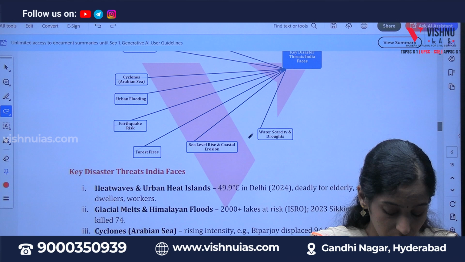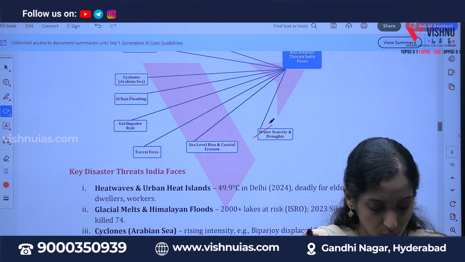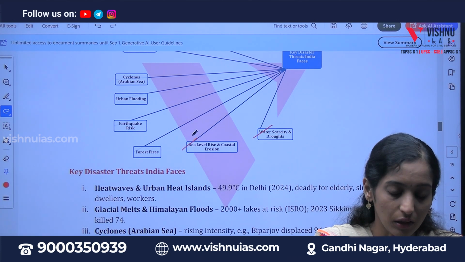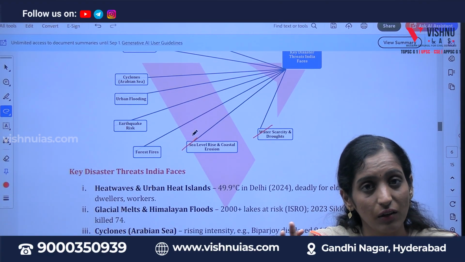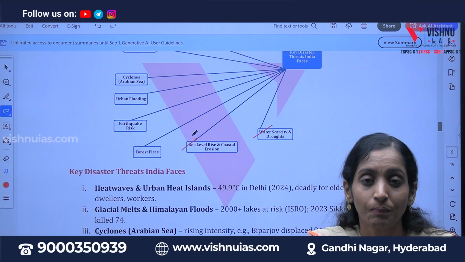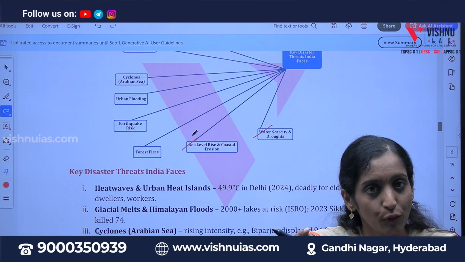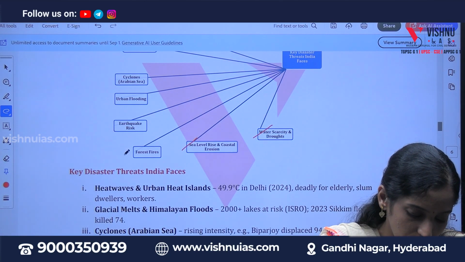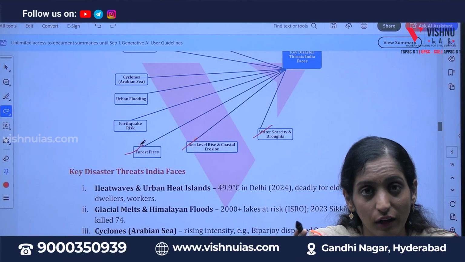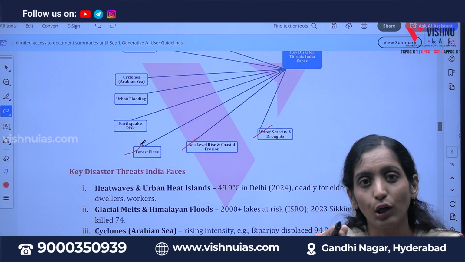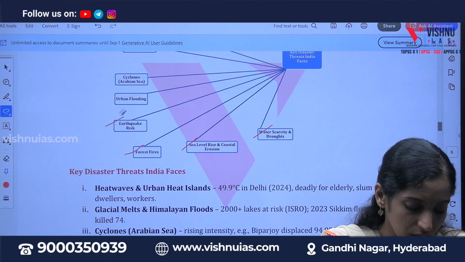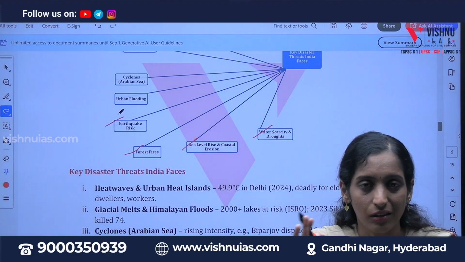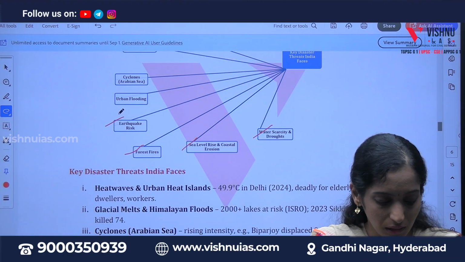Now the key disaster threats in India. The first one is water scarcity, as you see in Bengaluru. Then sea level rise and coastal erosion, which we can see across all the coastal states, especially in the Uppada region of Andhra Pradesh. Then forest fires; you can see a lot of them, and recently there was the forest fire in the Nallamala forest as well. Then earthquake risk, because the northeastern parts and Himalayan regions are prone to earthquakes.